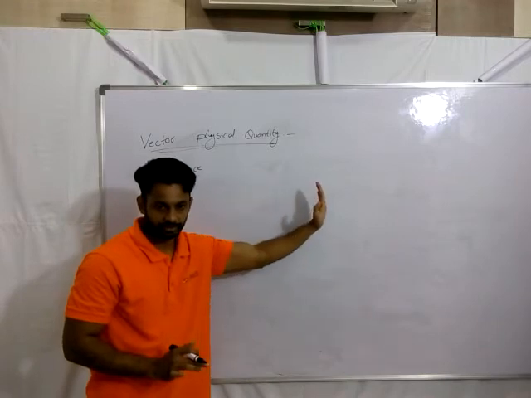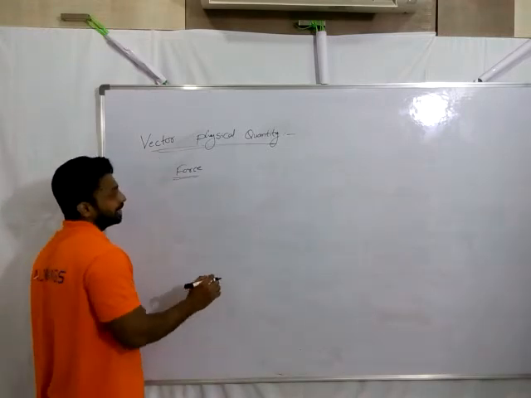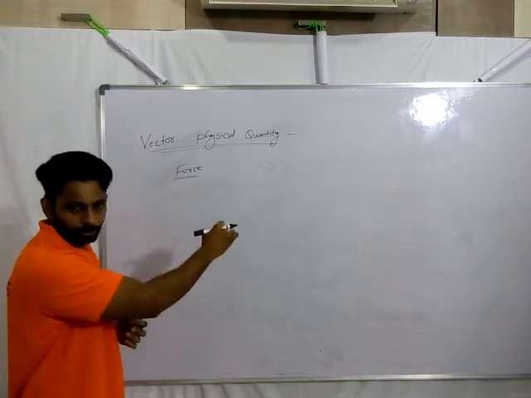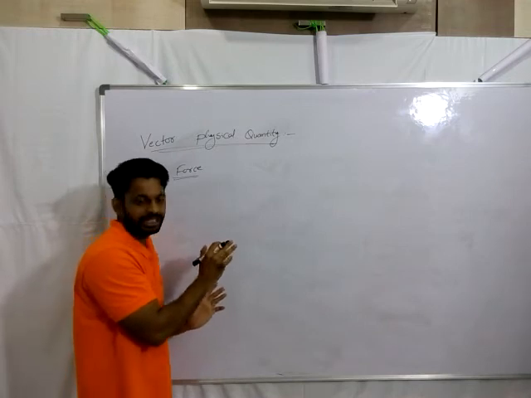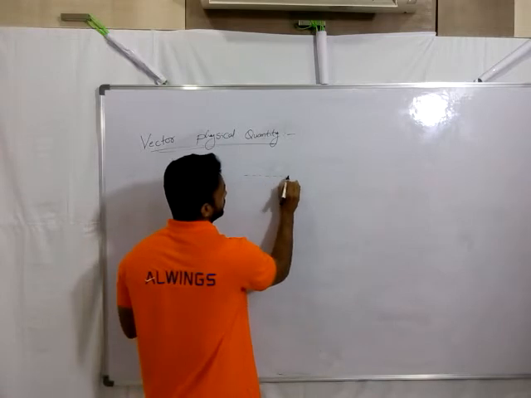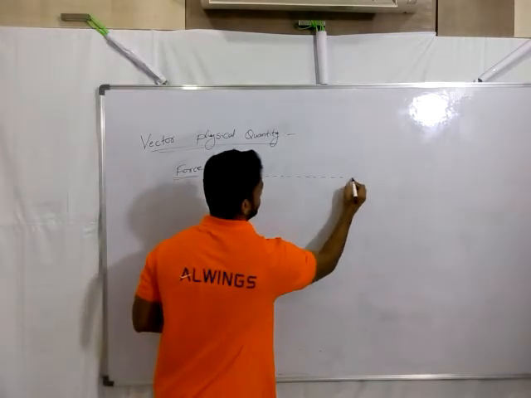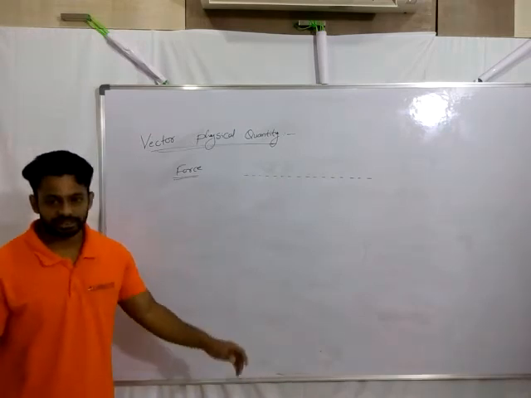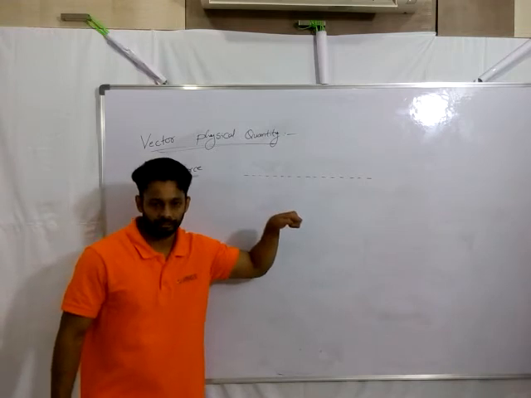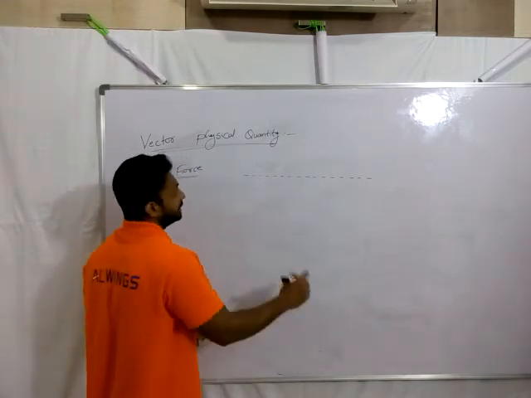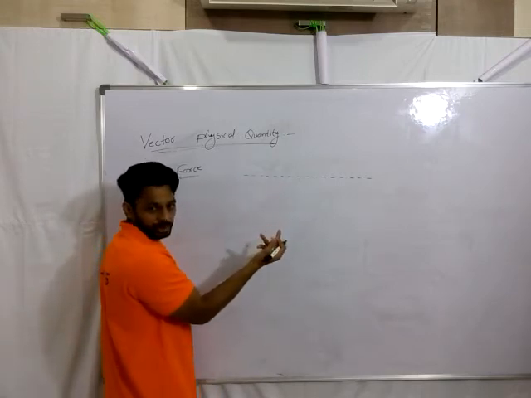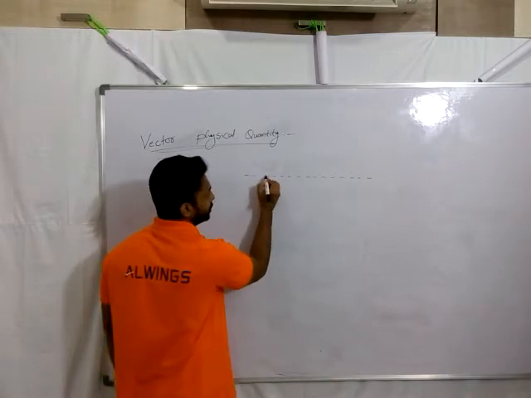In order to show that physical quantity on paper, on a board, or wherever, generally on a graph paper, the line on which the physical quantity is there, I just represent with the dotted line. This is the line on which the physical quantity is there. The physical quantity is force, and how much force is there? 10 Newton, 10 units, I mean to say that.